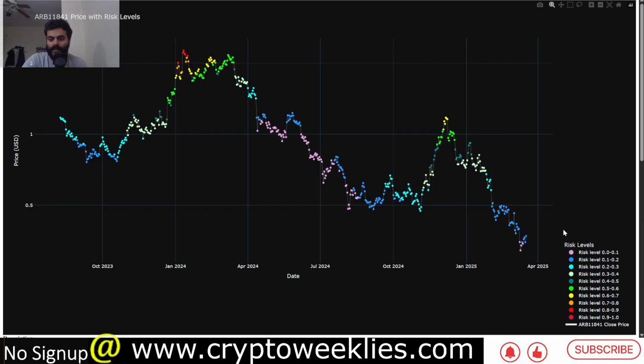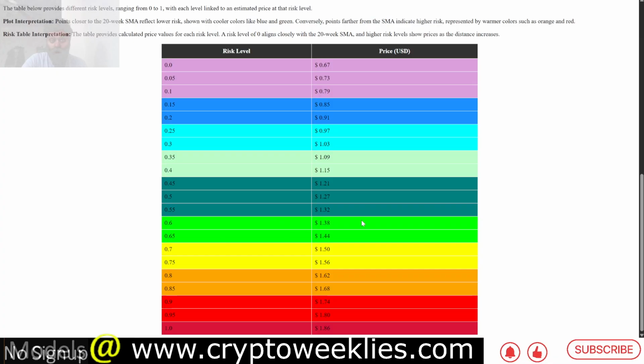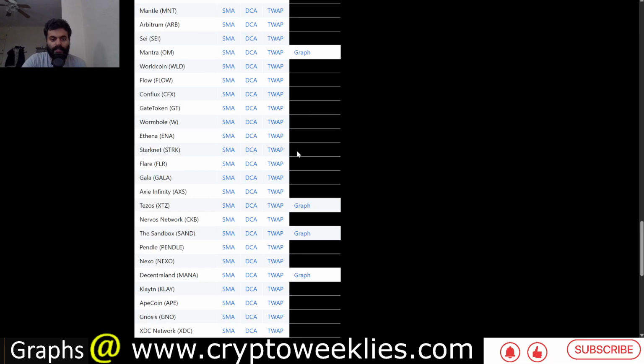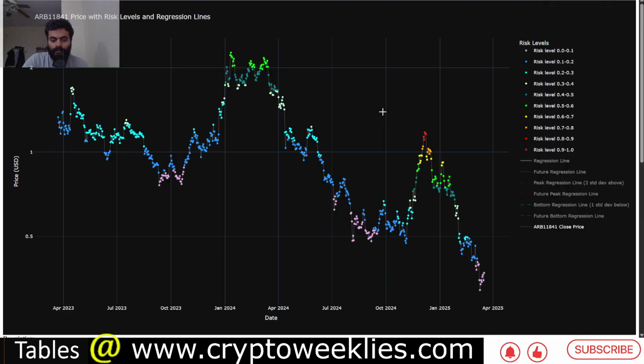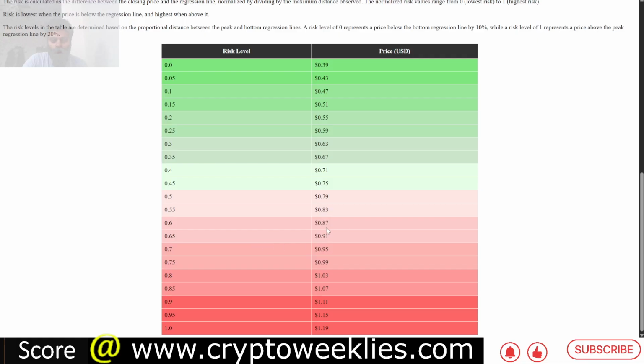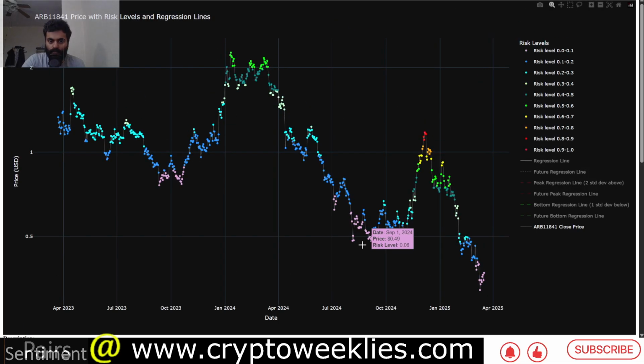It can be summarized using the simple moving average based model, which says price action between $1.38 and $1.68 per this model, and the second model, which is the DCA model, which says the lower end of the forecast is between 87 cents and about 95 cents. So those are the key areas to look for ARB.